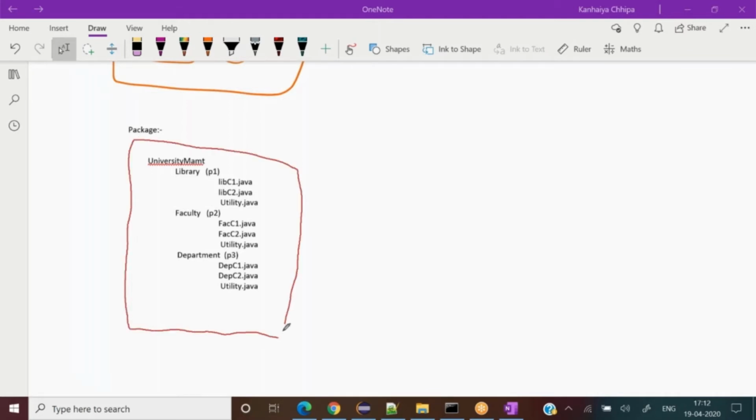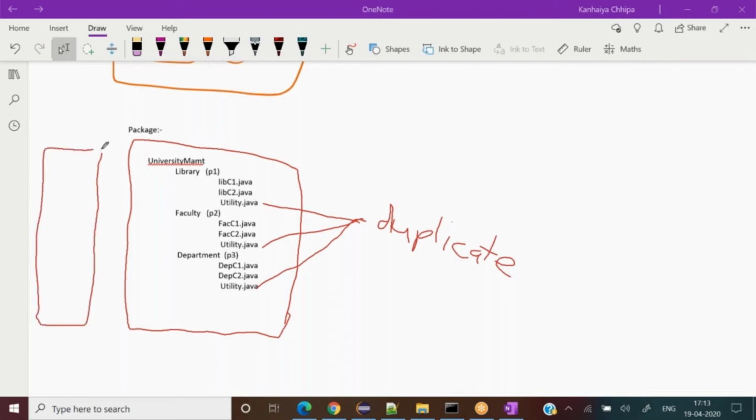All these are duplicates. If I did not have the packages defined, then this one is lib c1, lib c2 goes here, faculty goes here, fac2 goes here, department goes here, department 2 goes here.